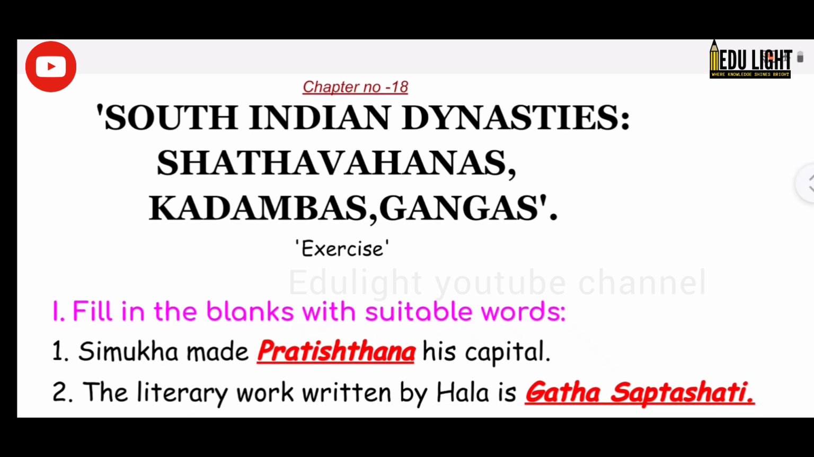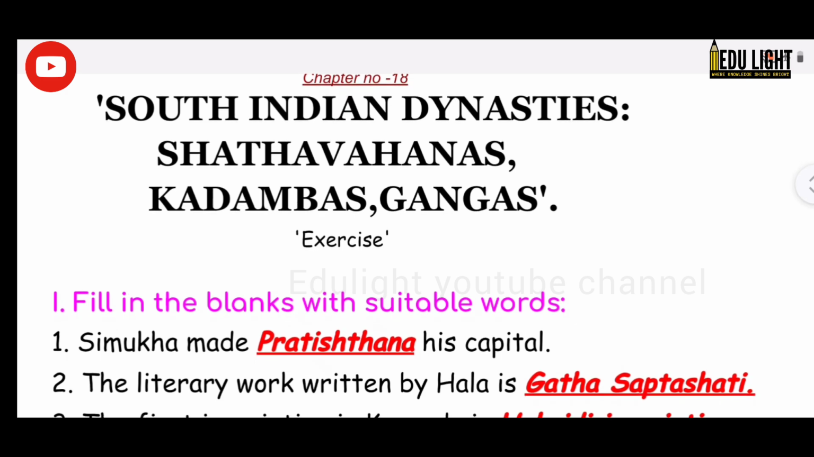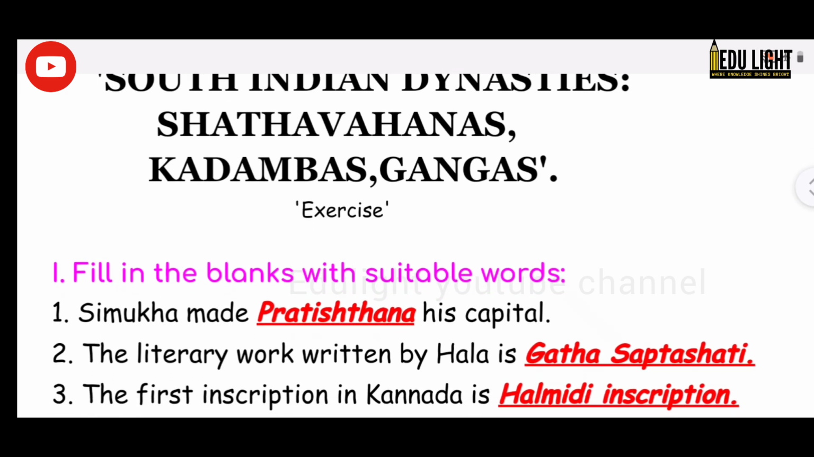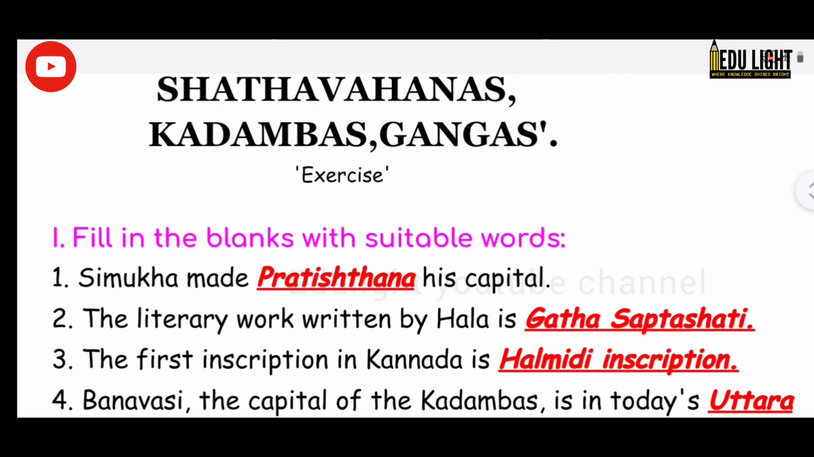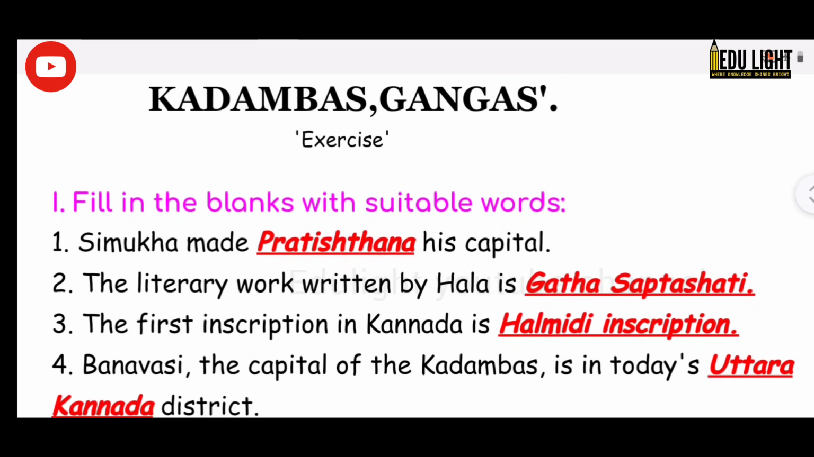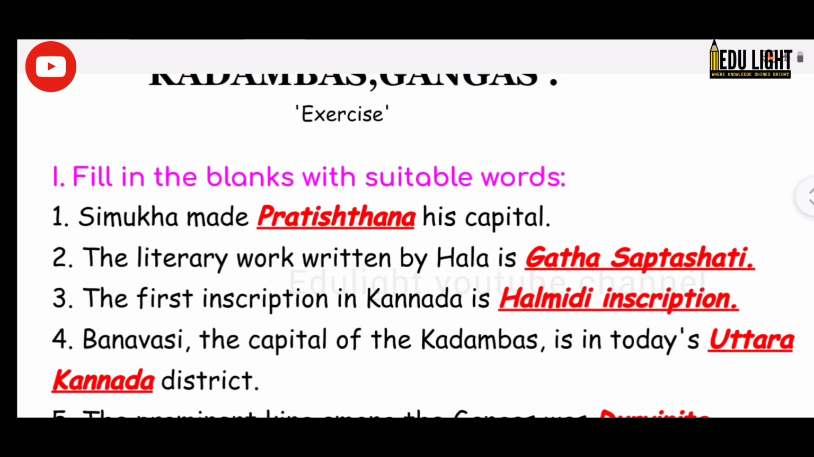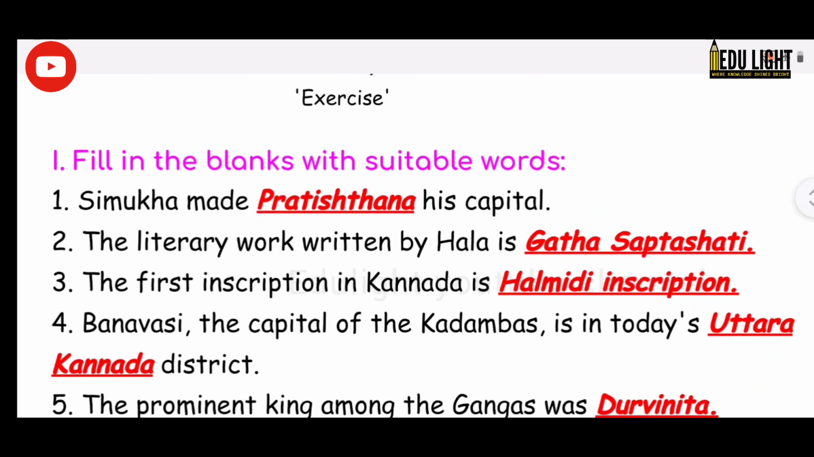Exercise I. Fill in the blanks with suitable words. 1. Simukha made Pratisthana his capital. 2. The literary work written by Hala is Gatha Saptashati. 3. The first inscription in Kannada is Halmidi inscription.